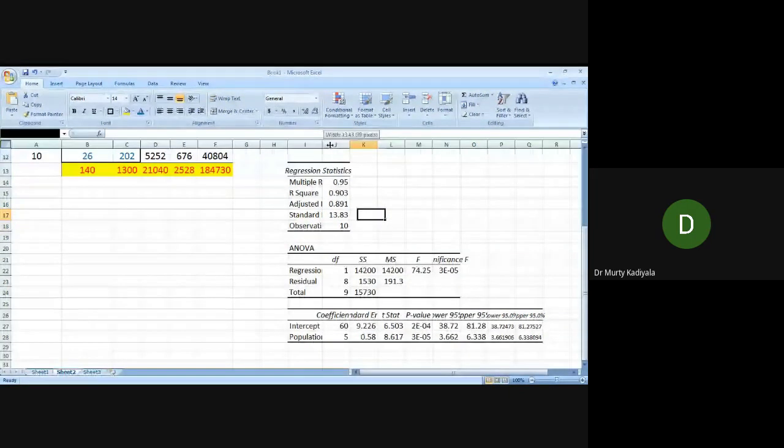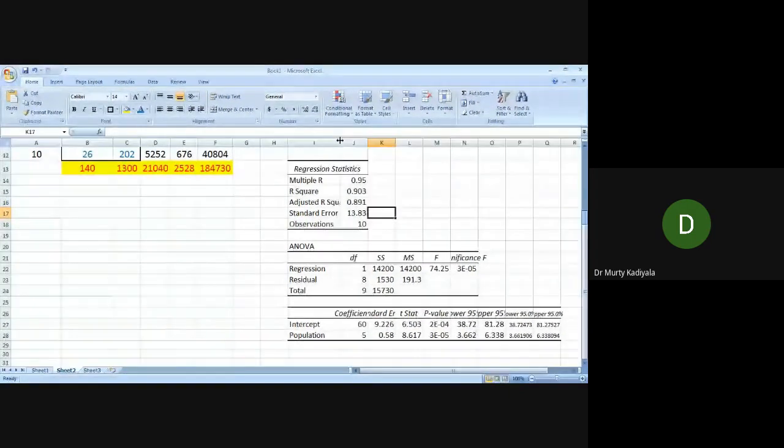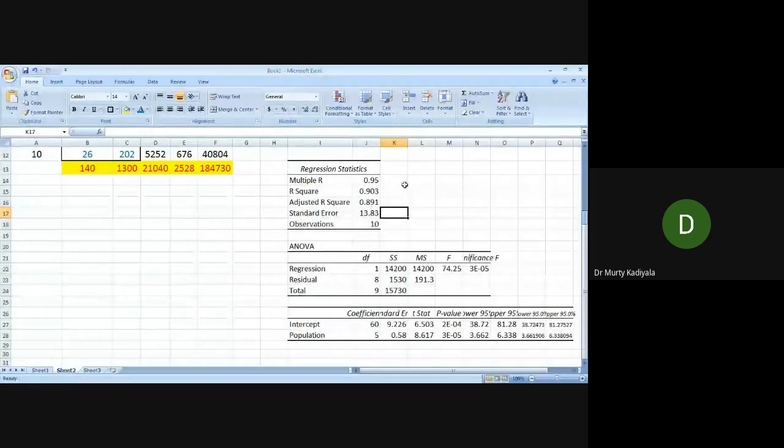Okay. So, what is the R square you computed? 0.9027. That is rounded 0.903. Is it right? Yes, sir. So our calculation is correct. What is the value you computed for regression sum of squares?